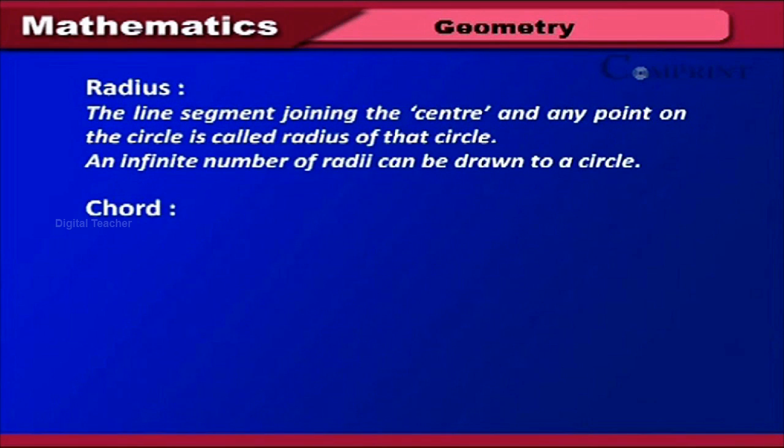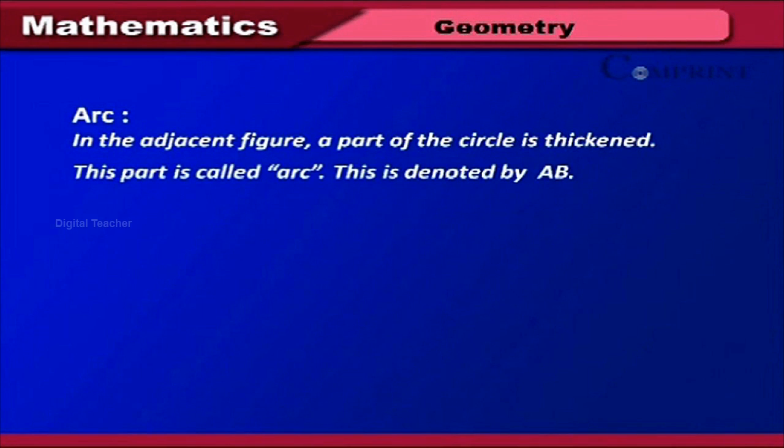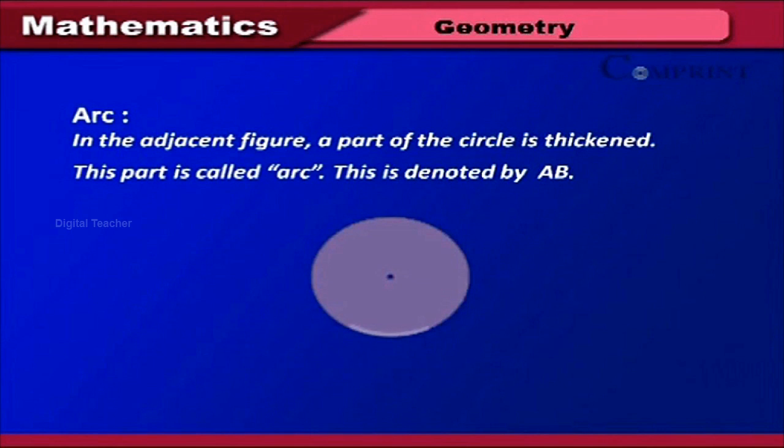Radius. The line segment joining the center and any point on the circle is called radius of that circle. An infinite number of radii can be drawn to a circle. Chord. The line segment obtained by joining any 2 points on the circle is called a chord. Diameter. The chord that passes through the center of a circle is called diameter. Arc. In the adjacent figure, a part of the circle is thickened. This part is called arc. This is denoted by arc AB.